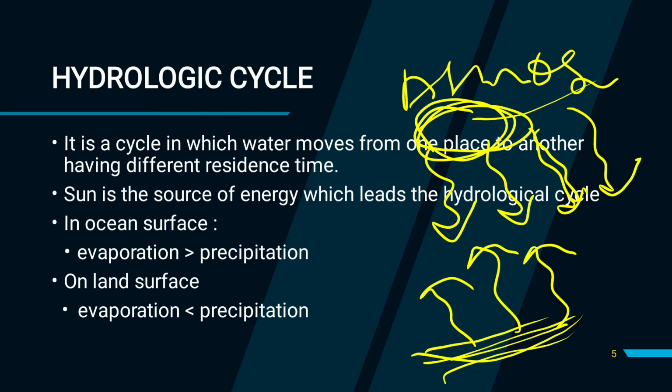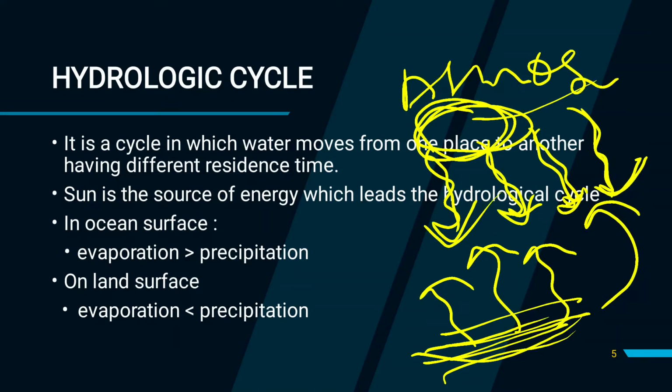So in the form of precipitation, or rain, it again comes back to our land surface or the ocean. This process of water going from the ocean to the atmosphere and then back again to the ocean, this cycle of water, is known as the hydrologic cycle.